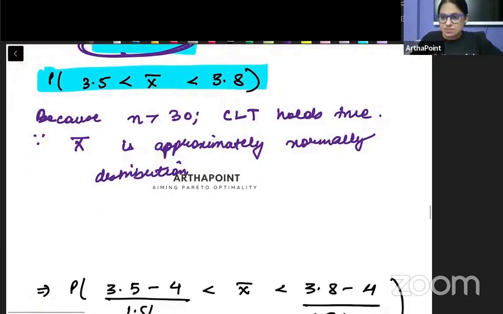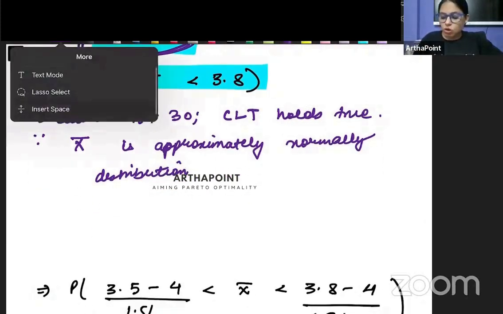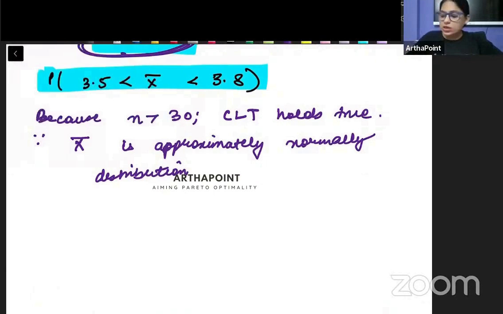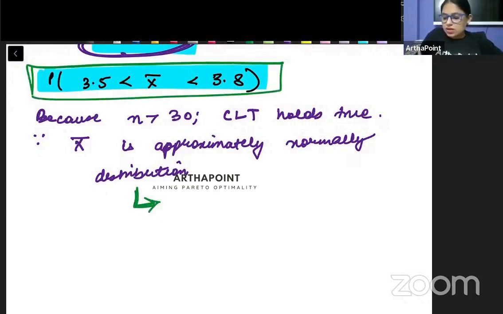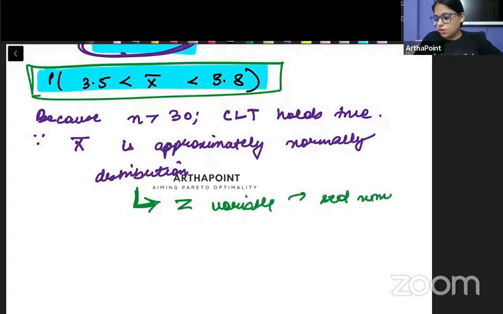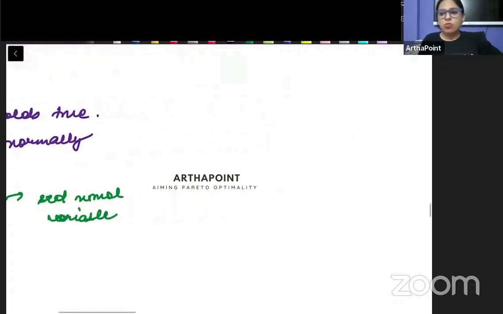And since X bar is approximately normally distributed, what can we do, bache? We can convert this in the form of a standard normal variable, a Z variable.